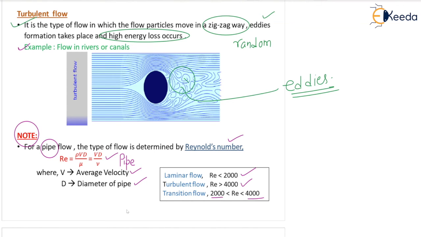Okay. What is important here, I want to tell you, in the equation Reynolds number equal to rho Vd by mu, this V velocity is very important actually, and this V is your average velocity. Always average velocity you have to take.